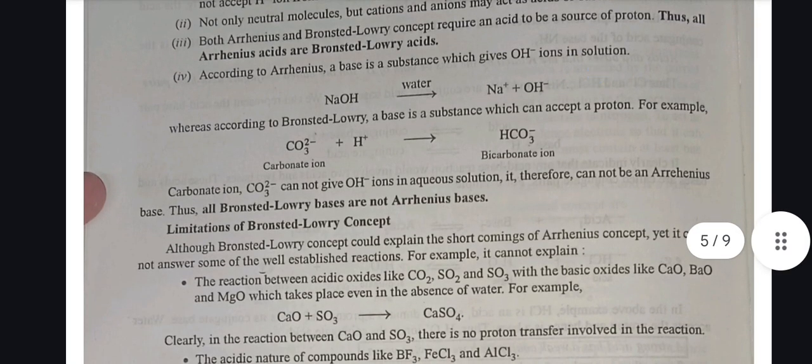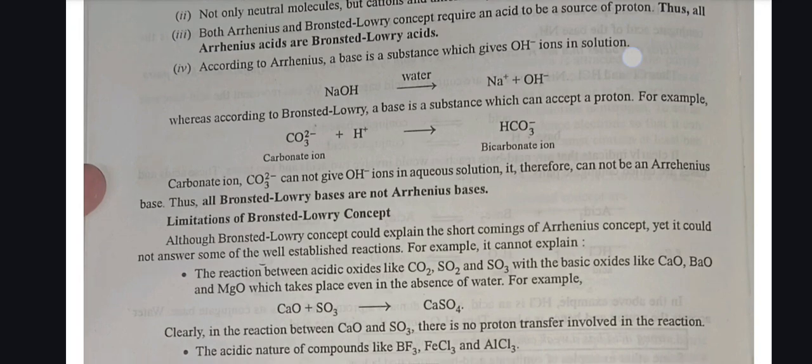Whereas, according to Bronsted-Lowry, a base is a substance which can accept a proton. For example, carbonate ion plus H+ gives bicarbonate ion. Carbonate ions, CO3 2-, cannot give OH- ions in aqueous solution. It therefore cannot be an Arrhenius base. Thus, all Bronsted-Lowry bases are not Arrhenius bases.